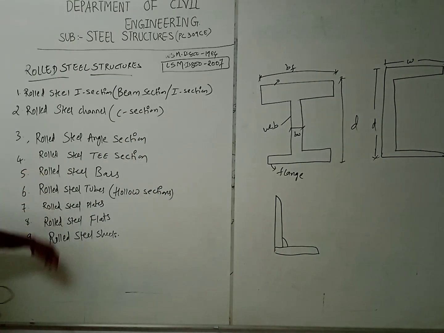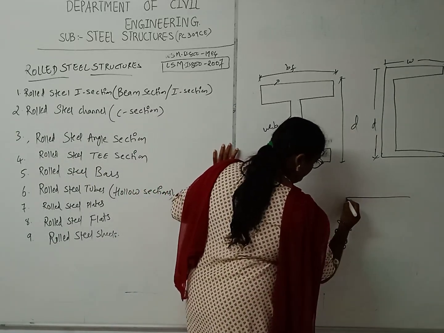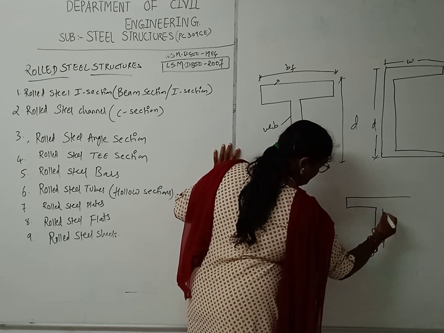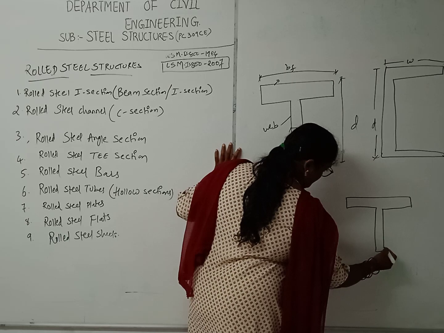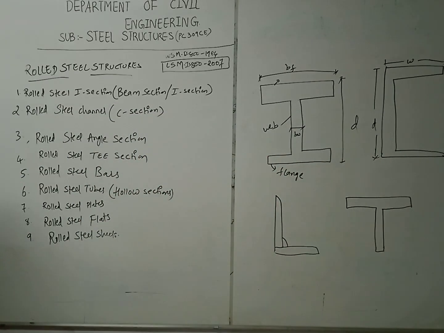Next one is the rolled T sections. This is the rolled T section, and the next one is the rolled steel tubes, which will be hollow.